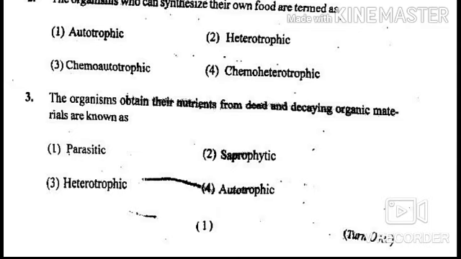Next, parasitic. A parasite is an organism that lives on the host organism and gets its food at the expense of its host. Examples of parasites are protozoa, helminths, and ectoparasites. Next is heterotrophic. A heterotroph is an organism that consumes other organisms in a food chain. Heterotrophs are unable to produce organic substances from inorganic ones. Examples of heterotrophs are herbivores, omnivores, and carnivores.